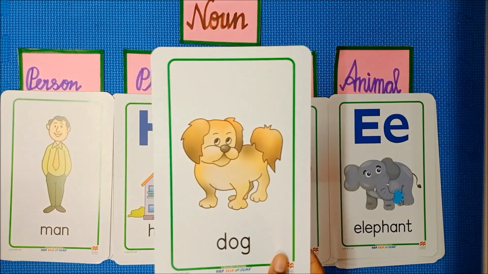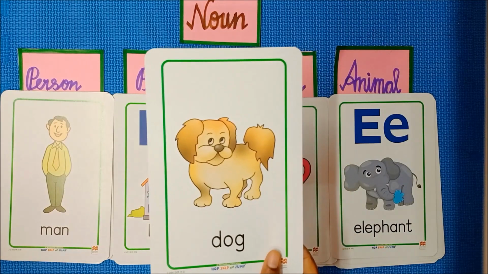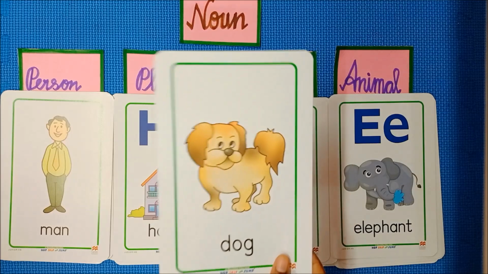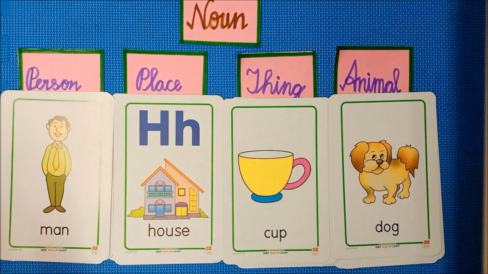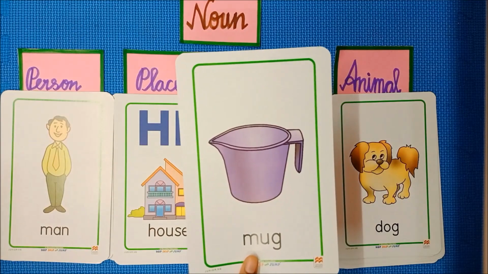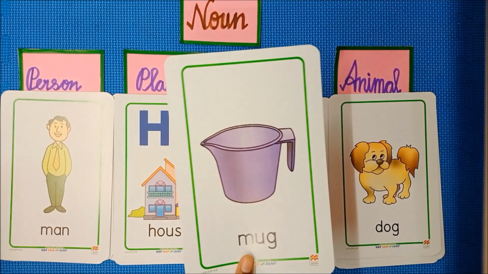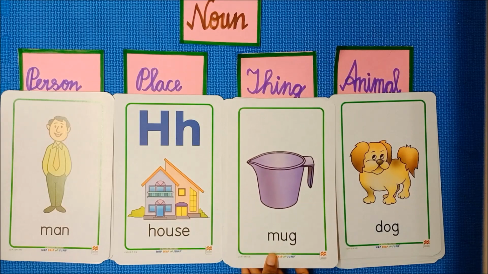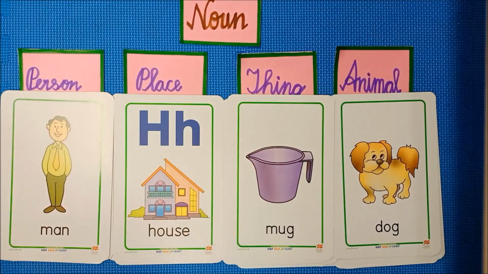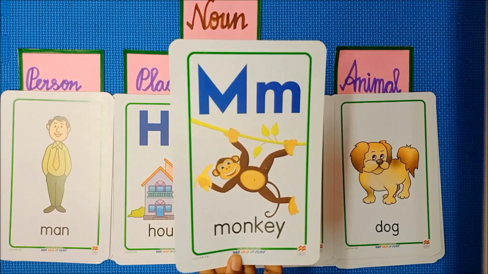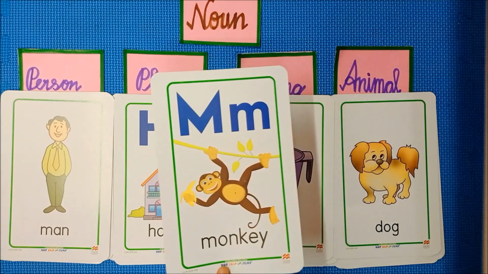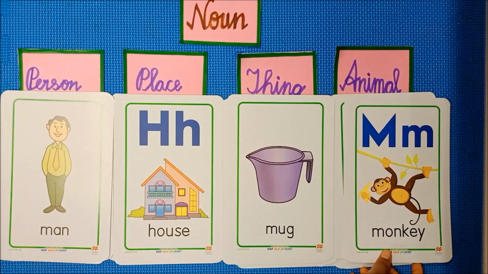Next image, what is it? It is a dog. So it is an animal. So you have to place this in the animal category. Next image, what is it? It is a mug. So you have to place this in the thing. And finally, what is it? Yes, monkey. So you have to place this in the category of animal.